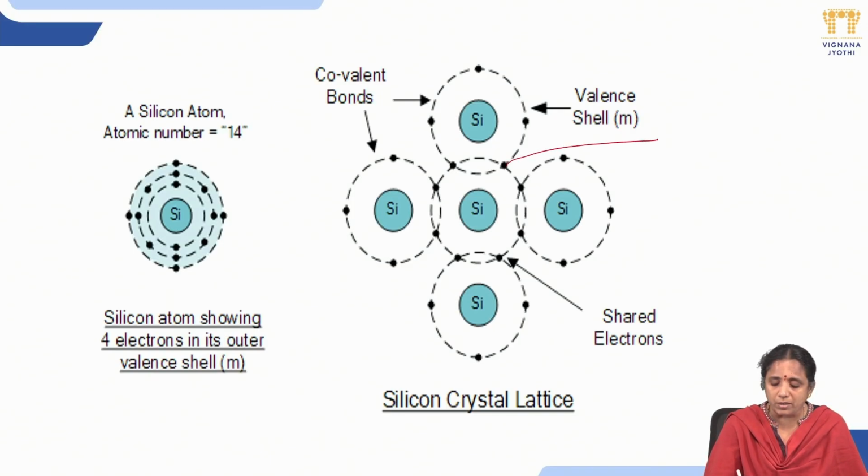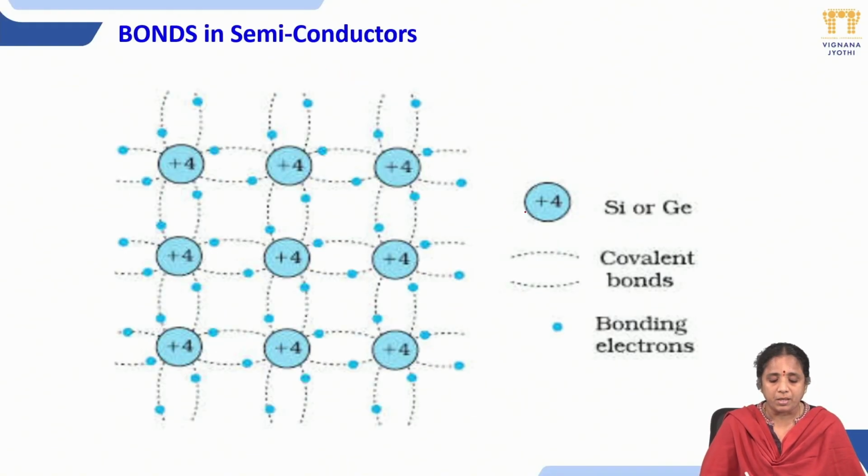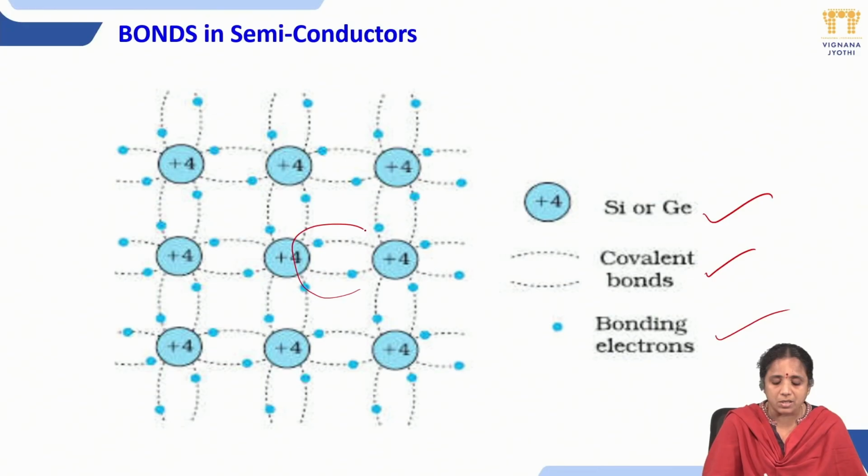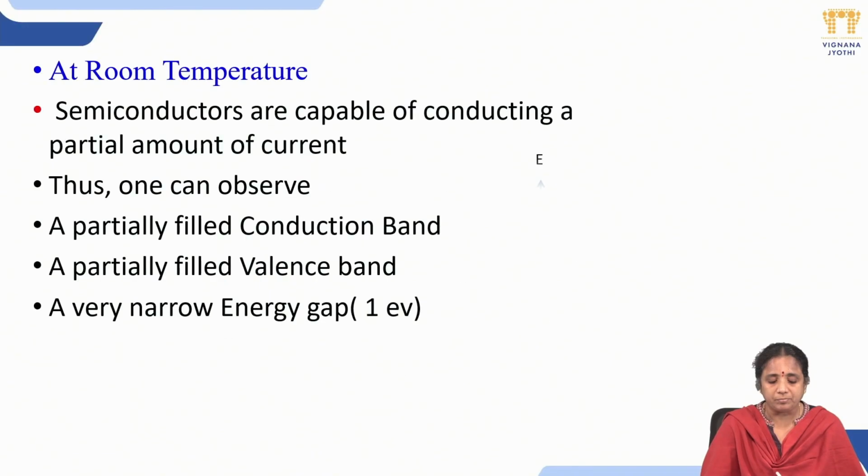Now coming to this one, if you are looking at this as silicon crystals, I have told you that there is a covalent bond. So here you can see the bonds are shared between the electrons. These are sharing their bonds and the electron shells get filled up completely. So this is germanium or silicon, this is the covalent bond, this is the bonding of the electrons. You can see any of them, they have 4 valency electrons. The 4 valency electrons are shared with the neighboring 4 valency electrons of the other silicon atom.